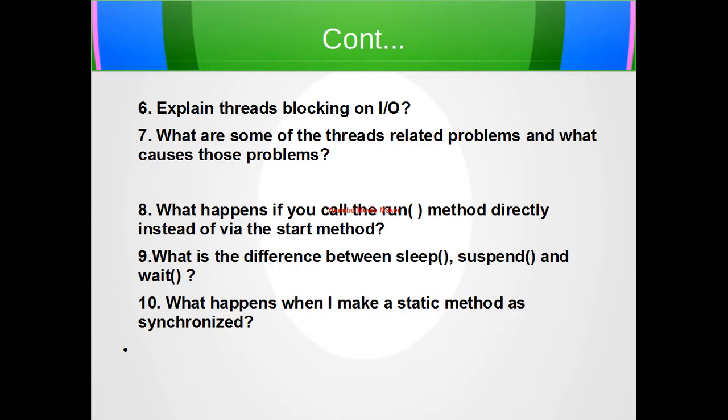So our next question is, explain threads blocking on IO. Occasionally threads have to block on conditions other than object locks. IO is the best example of this. Threads block on IO so that other threads may execute while the IO operation is performed.